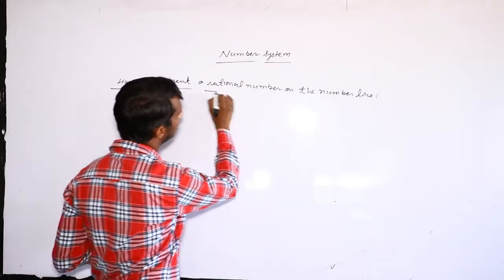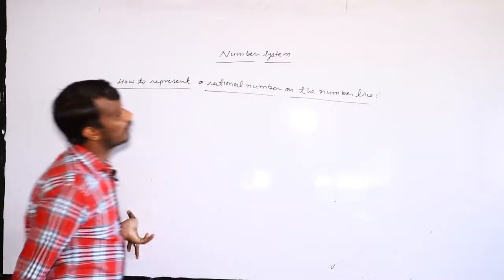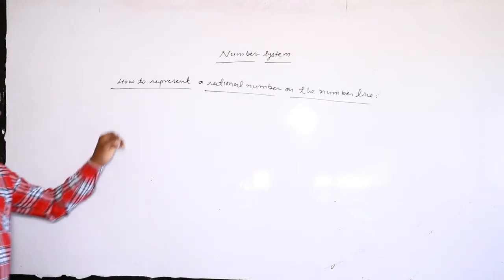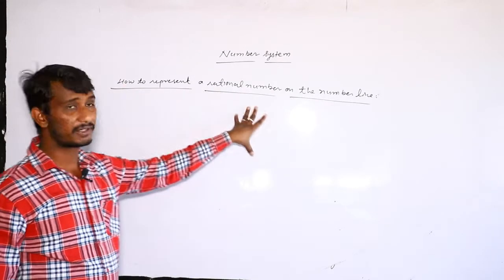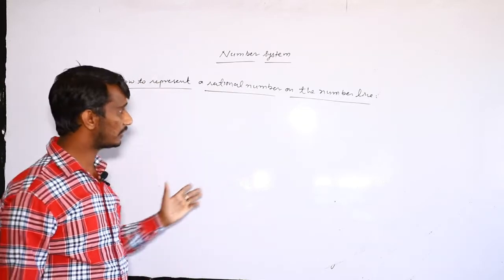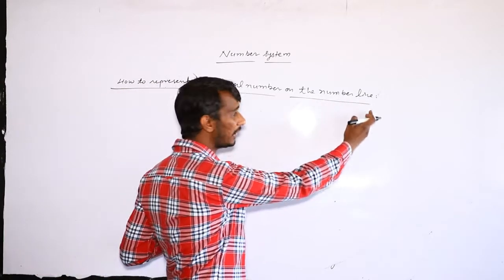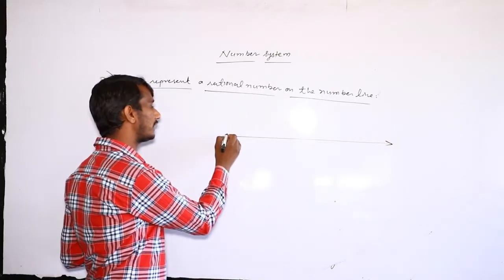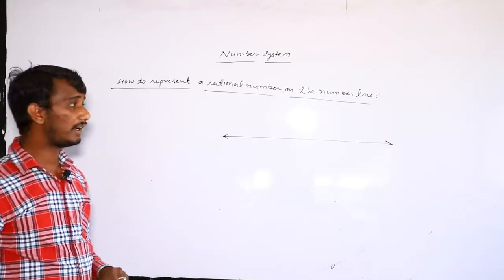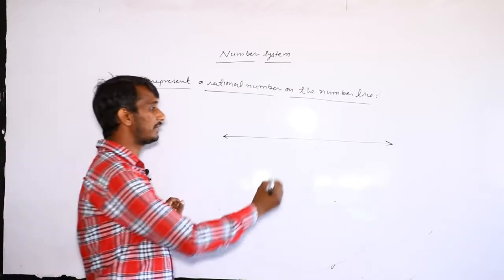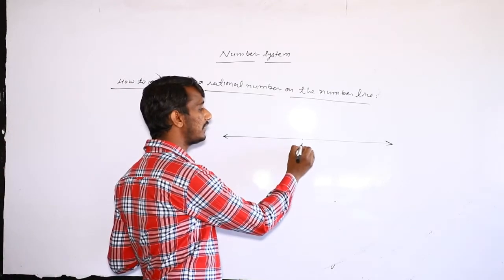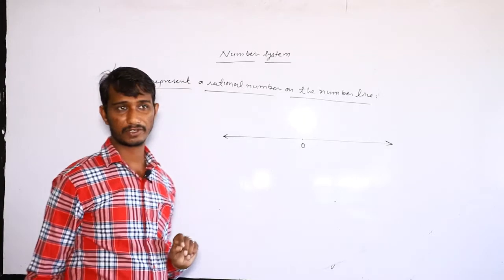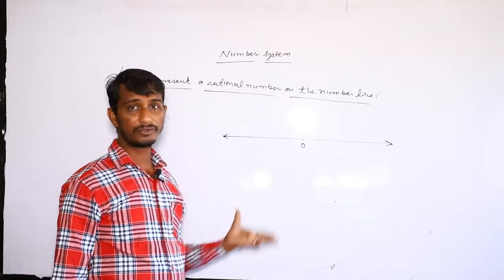Before representing a rational number, first we draw the number line. So using a scale, draw a number line. Okay, and mark a point in between, and generally this is represented by O. Suppose this is 0.